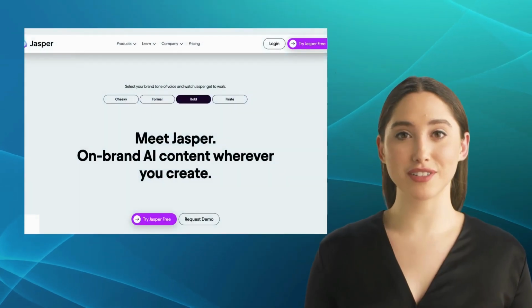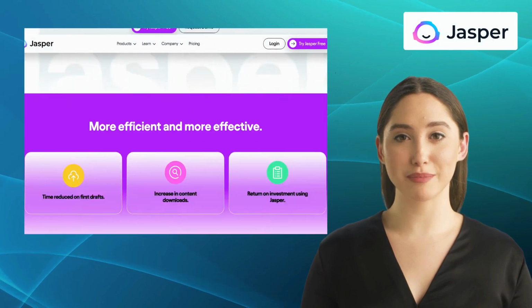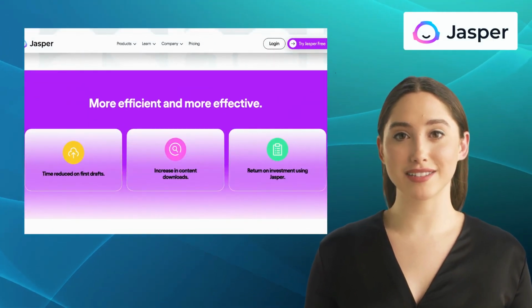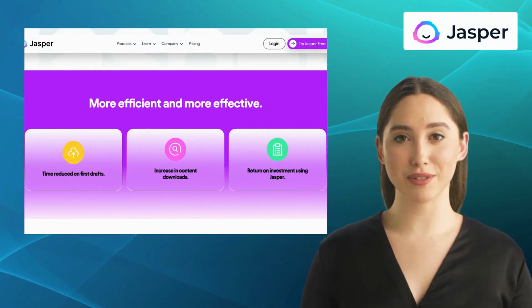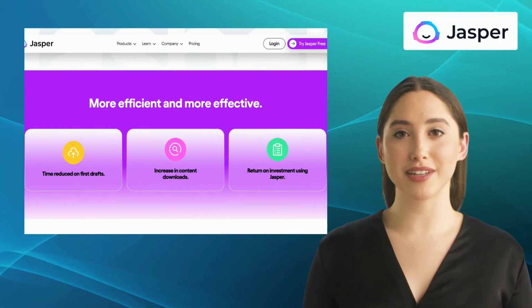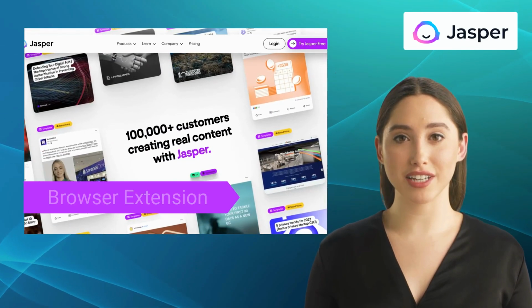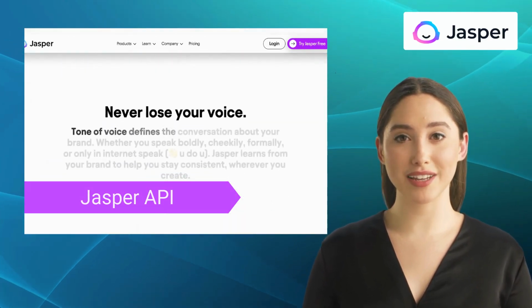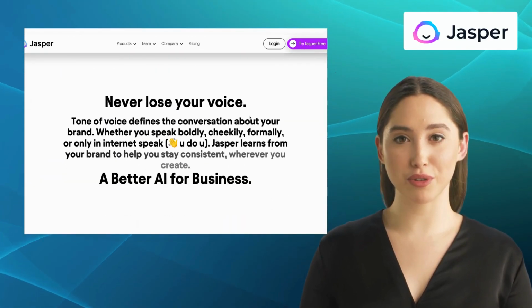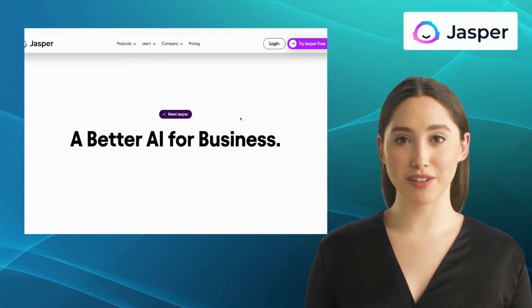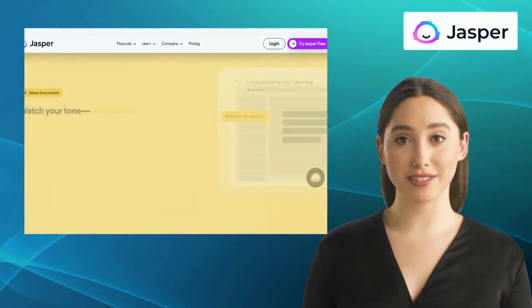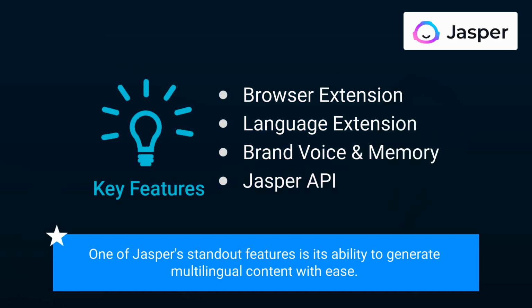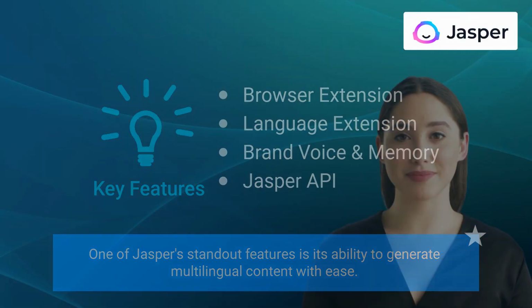The first alternative is Jasper AI. Jasper AI is an AI writing assistant designed to generate engaging, accurate, and well-researched content. It offers features like browser extension, language extension, brand voice and memory, and Jasper API. As you continue to use the tool, it becomes more familiar with your preferences and produces even better results. One of Jasper's standout features is its ability to generate multilingual content with ease.